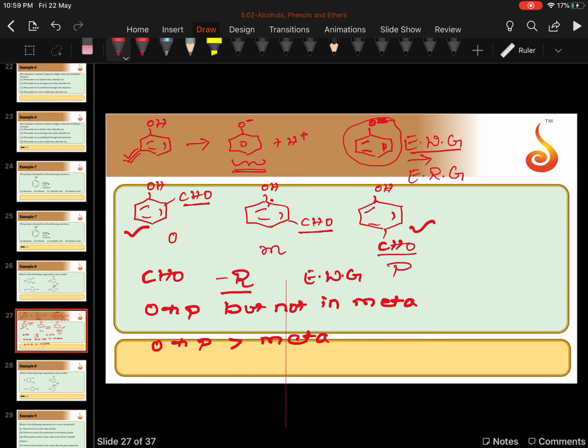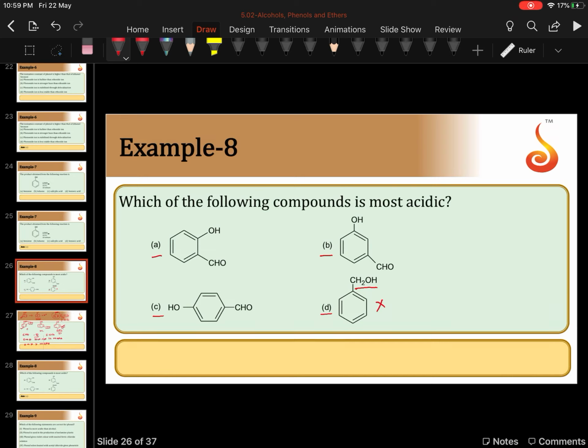Among ortho and para, ortho is more acidic, because in ortho position the acidic hydrogen is involved in hydrogen bonding. So this compound is more acidic. Let us see the options given there. What is the option there? C. So option C is your answer.